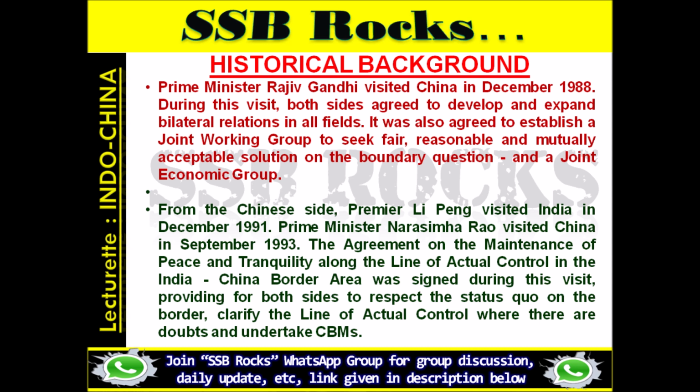It was also agreed to establish a joint working group to seek fair, reasonable and mutually acceptable solution on the boundary question and a joint economic group. From the Chinese side, Premier Li Peng visited India in December 1991. Prime Minister Narasimha Rao visited China in September 1993. The agreement on the maintenance of peace and tranquility along the line of actual control in the India-China border area was signed during this visit, providing for both sides to respect the status quo on the border, clarify the line of actual control where there are doubts and undertake confidence-building measures.